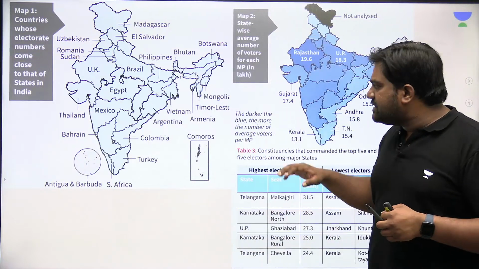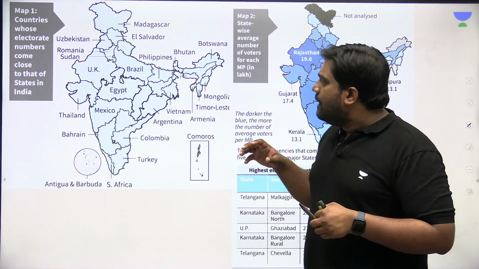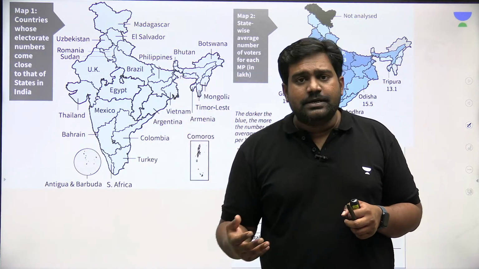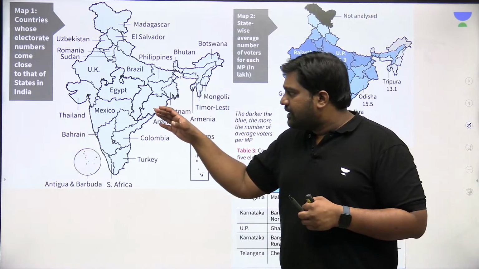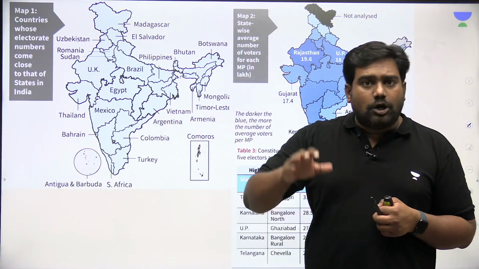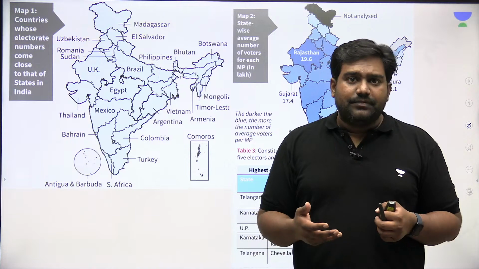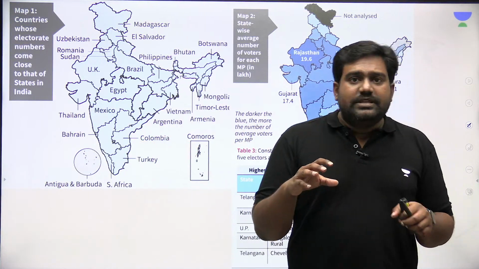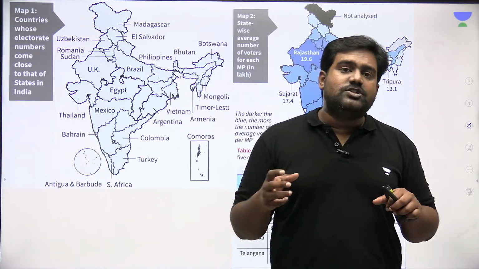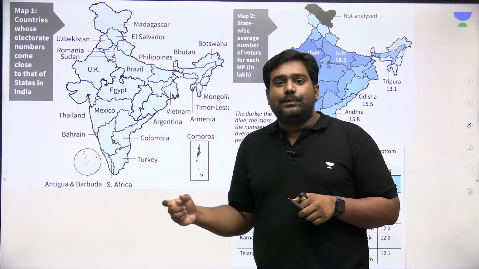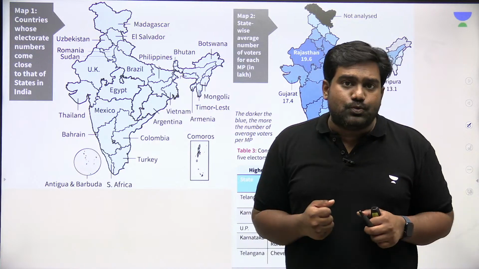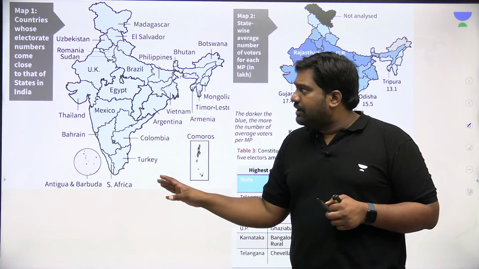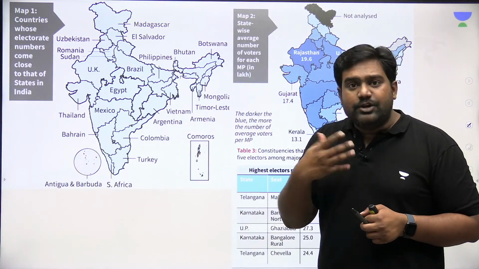However, India's population trajectory is such that there are a few states which are overpopulated, which have maintained high fertility rates. There are many states which have kept the fertility rates in check, brought them down below the replacement level fertility, and they are achieving population reduction. So this huge discrepancy in population numbers of different states is creating discrepancies in the electorate distribution as well, according to these pictures. This image here is actually very intuitive.